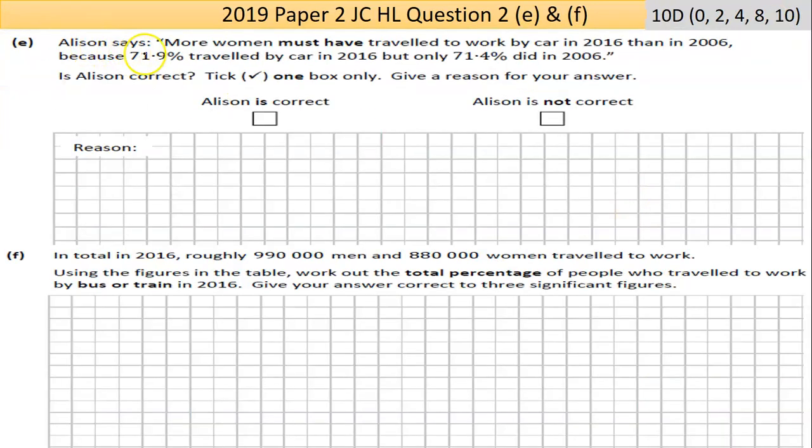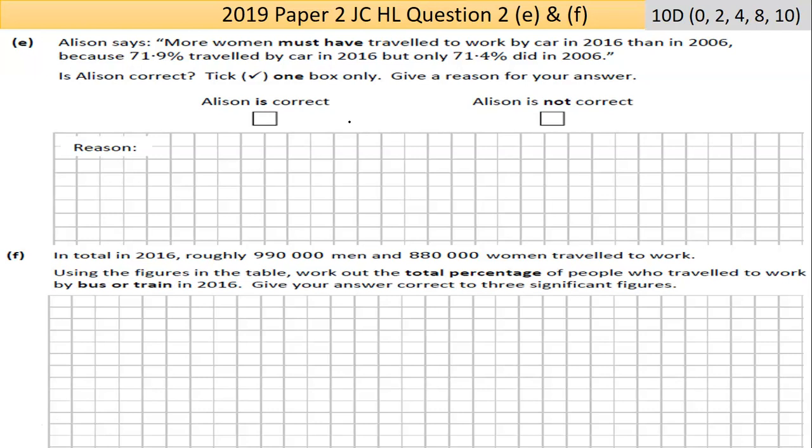Now part E here says, Alison says more women must have travelled to work by car in 2016 than in 2006, because 71.9% travelled by car in 2016, but only 71.4% did in 2006. Even without looking at it, do you think more women are working in 2016 than worked in 2006? Probably.